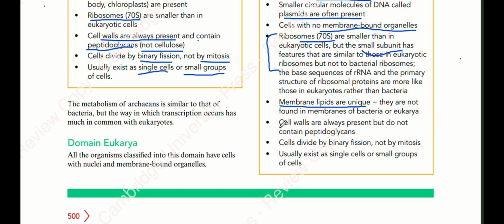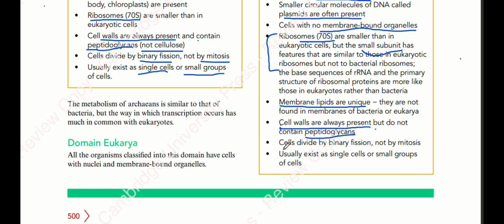Next point is the cell wall. Now, what are they made up of? Cell walls are always present, like bacteria, but do not contain peptidoglycans, unlike bacteria. You saw that the cell walls of bacteria were made up of peptidoglycan carbohydrates, but the cell walls of archaeans are not made up of peptidoglycans. Rather, they are made up of certain other carbohydrates.